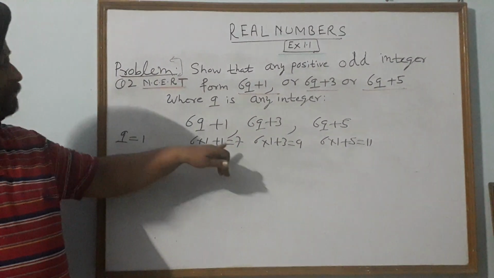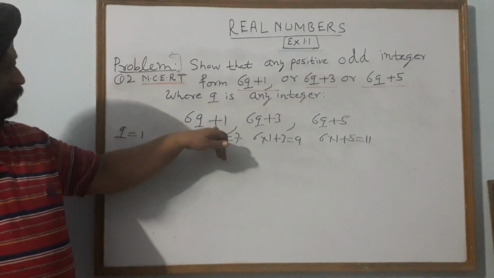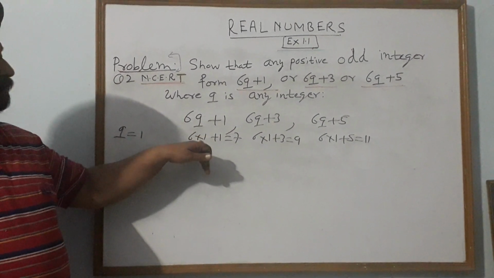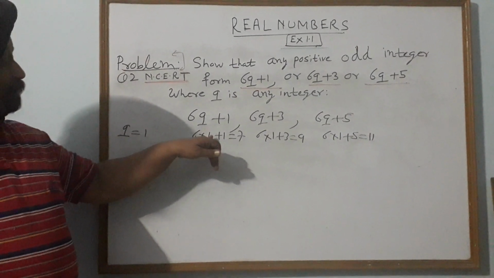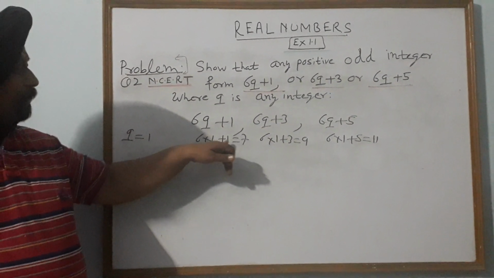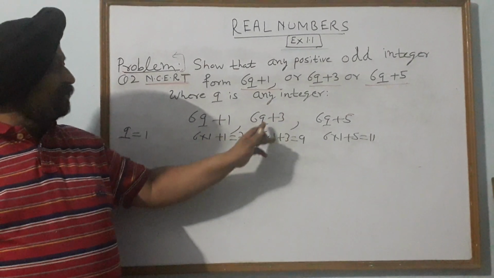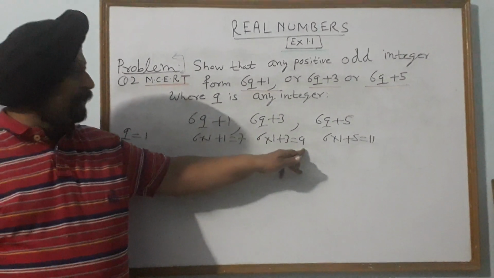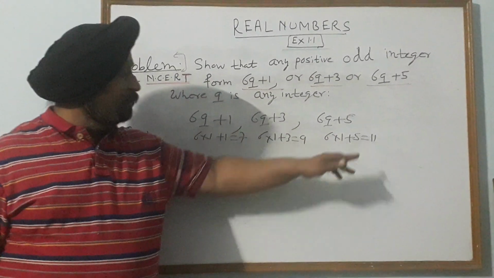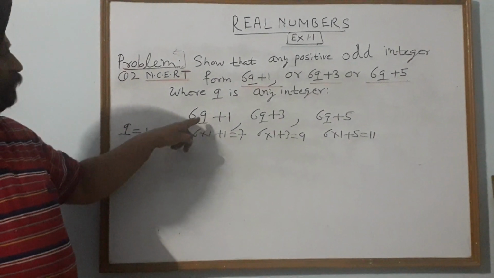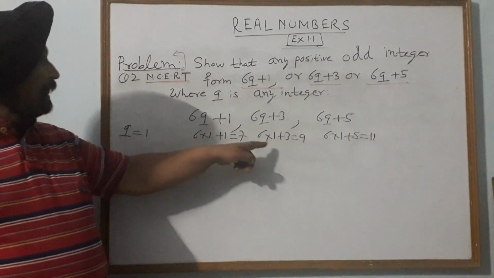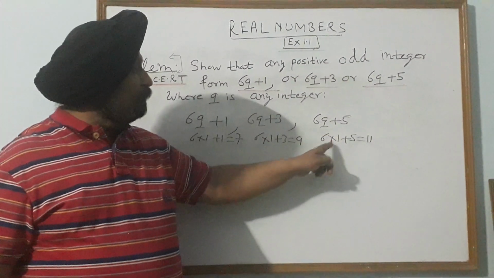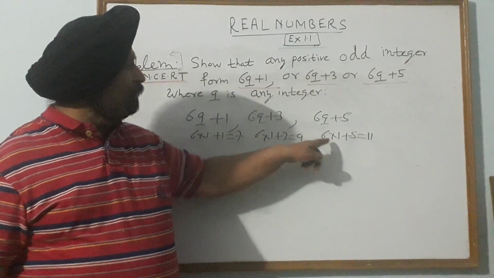It means the number 7 is of the form 6q plus 1. 6q plus 1 means 6 into some integer, and what is the integer here? 1. So 6q plus 1 is 6 into 1 plus 1. Similarly, 6q plus 3 is 6 into 1 plus 3, this is 9. 6 into 1 plus 5 is 11. So this number 7 is of the form 6q plus 1, then 9 is of the form 6q plus 3, then 11 is of the form 6q plus 5, where q is 1.